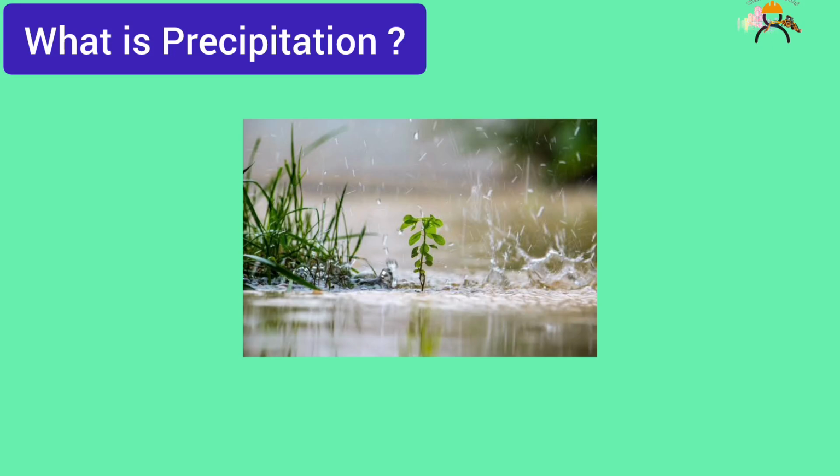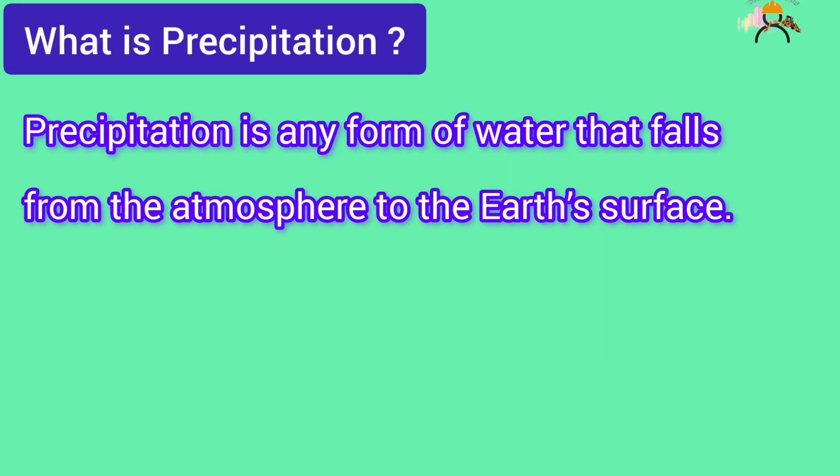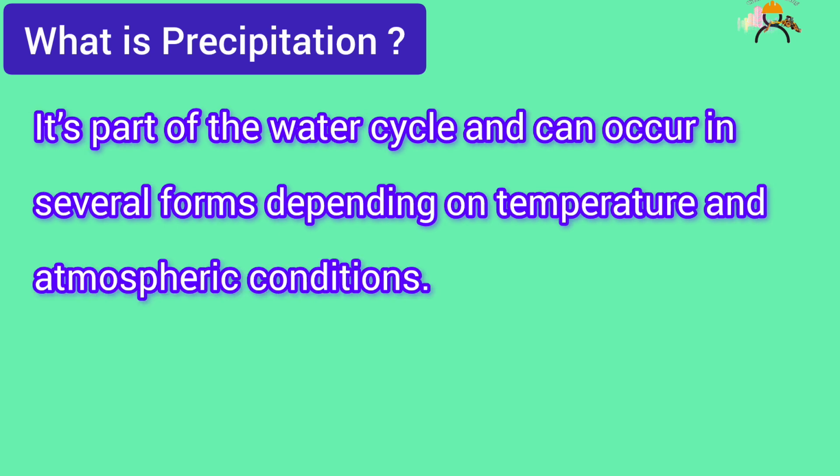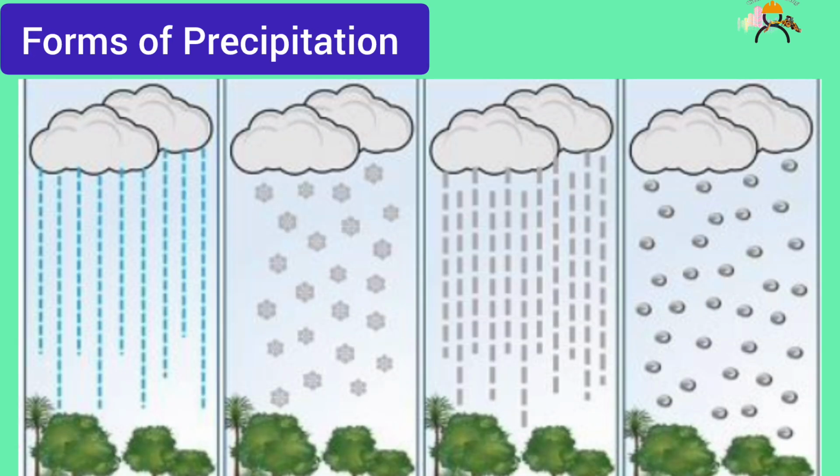What is precipitation? Precipitation is any form of water that falls from the atmosphere to the Earth's surface. It's part of the water cycle and can occur in several forms depending on temperature and atmospheric conditions. What are the forms of precipitation?